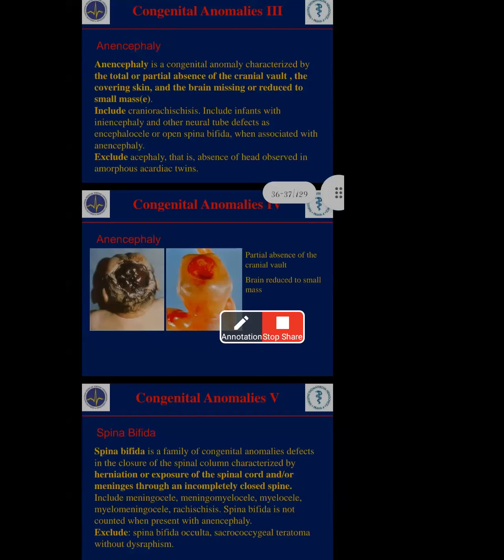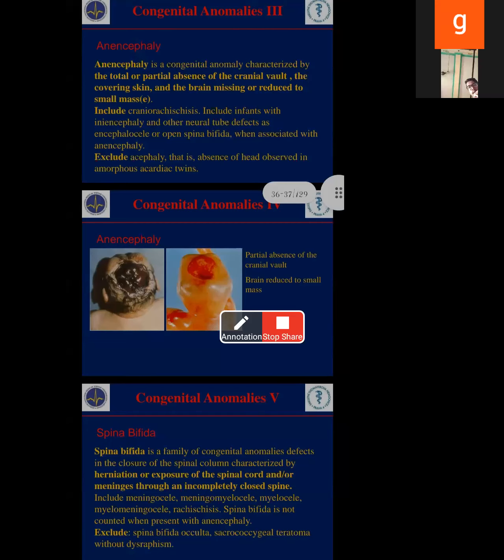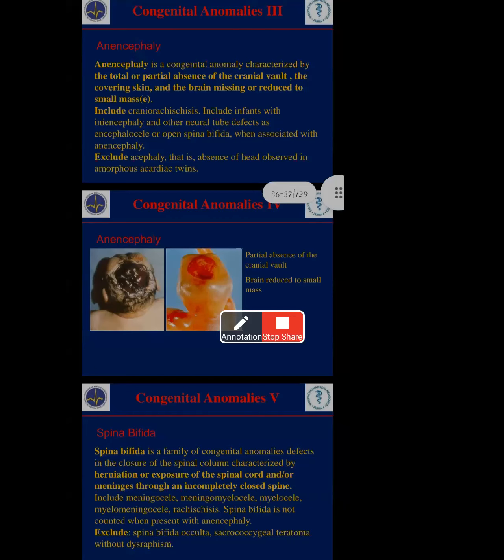Spina bifida occulta, sacrococcygeal teratoma, and rachischisis. Spina bifida occulta means there is a protrusion at the backside of the spinal cord, an abnormal growth of the columns, where it is not closing properly. That's why one condition will get spina bifida occulta. Wait, I will show you a picture.